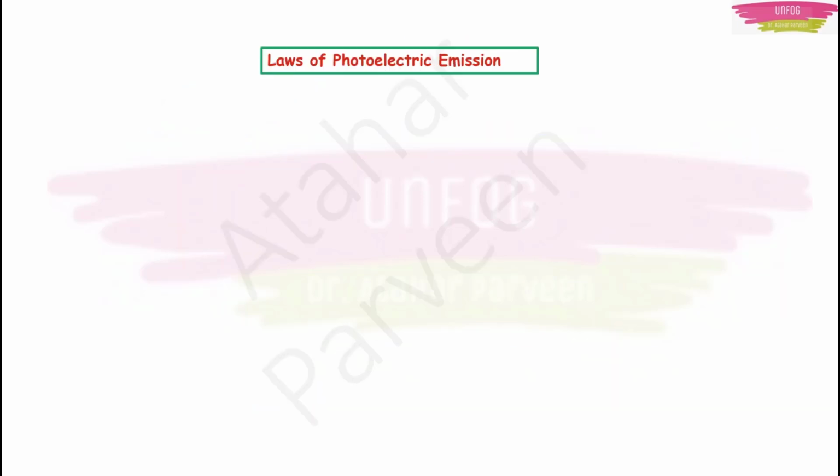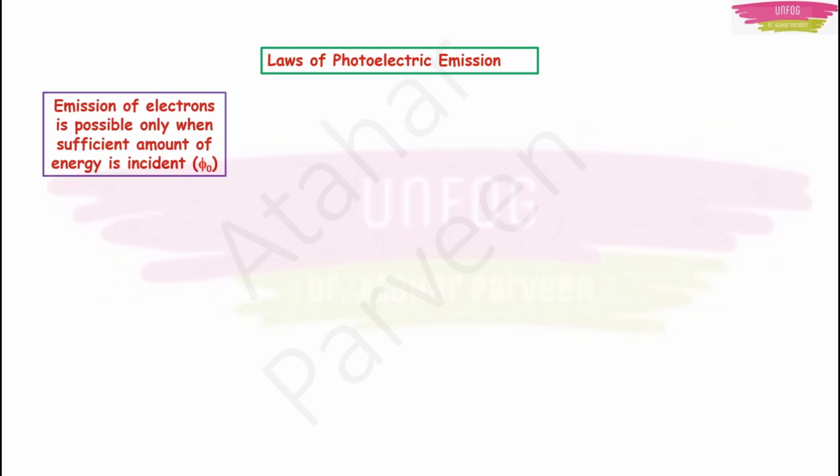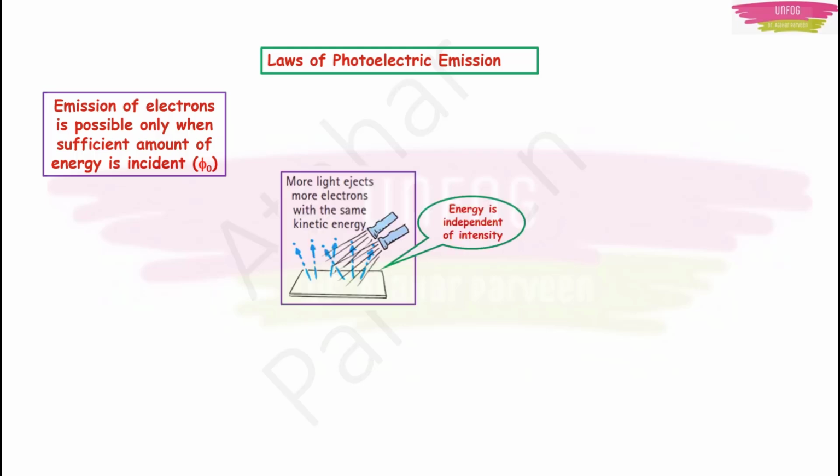Now finally, by the observations of this photoelectric effect experiment, we can state the laws of photoelectric emission. The first law is that emission of electrons is possible only when a sufficient amount of energy is incident. What is that sufficient amount of energy? That is the work function phi naught. Then more light will eject more electrons with the same kinetic energy. That means energy is independent of intensity. Remember the marbles example? You can imagine that if you are not understanding what I am trying to tell.